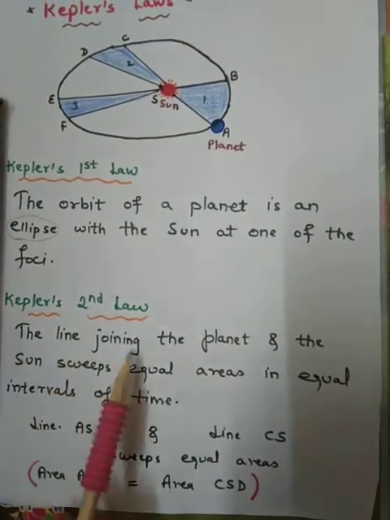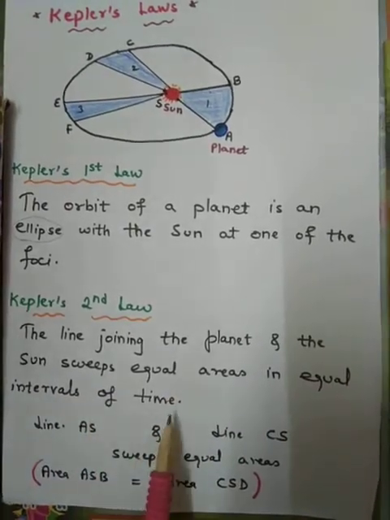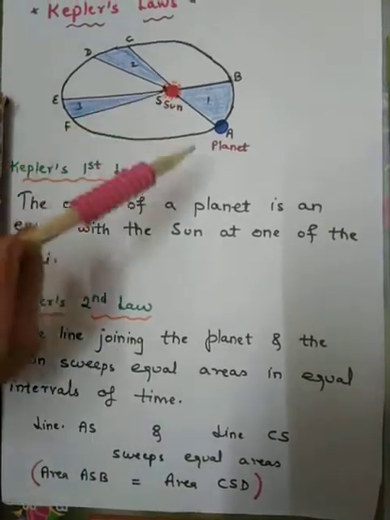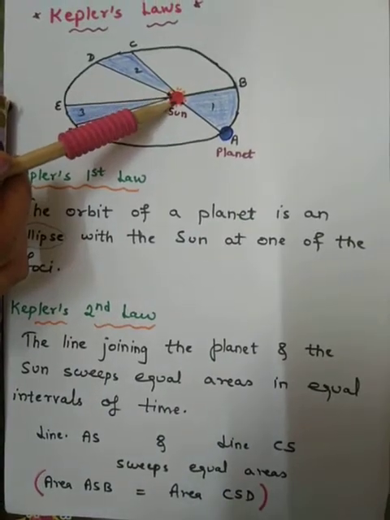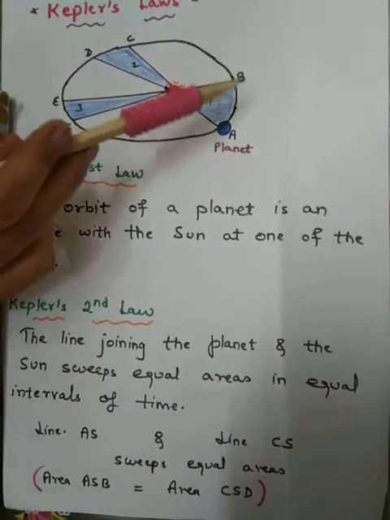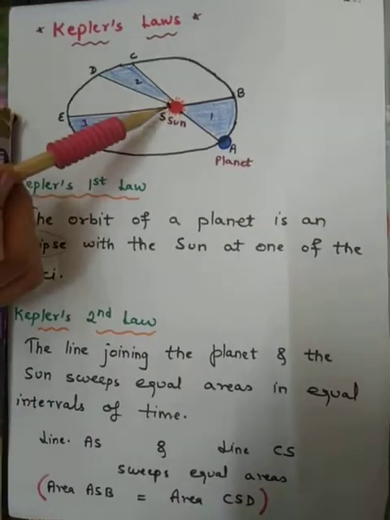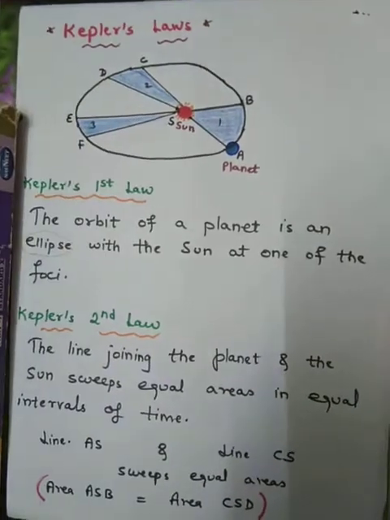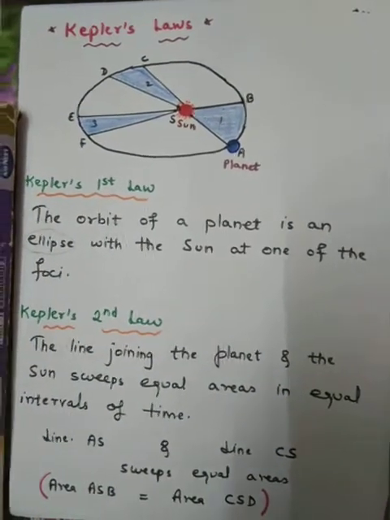The line which is joining the planet and the sun sweeps equal areas in equal intervals of time. That means line AS and line CS, this is CS, will sweep equal areas, that is, area ASB will be equal to area CSD. In fact, all three areas will be equal. So the line joining the planet and the sun sweeps equal areas in equal intervals of time is simply Kepler's second law.